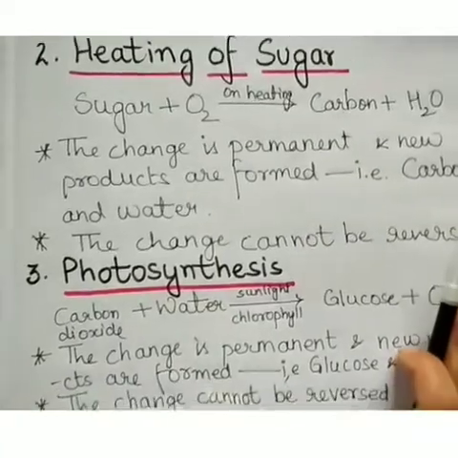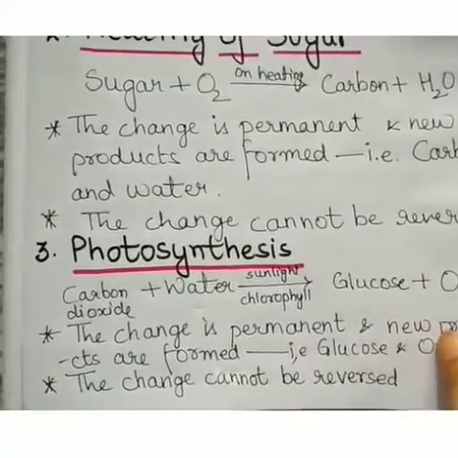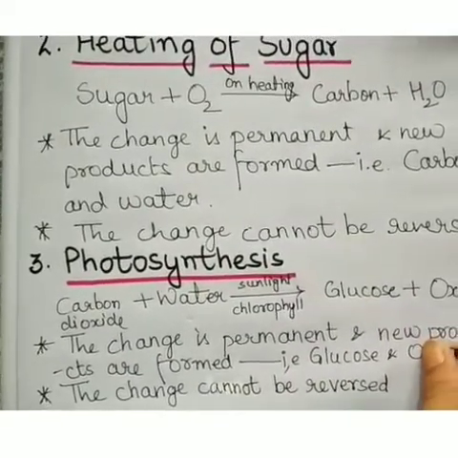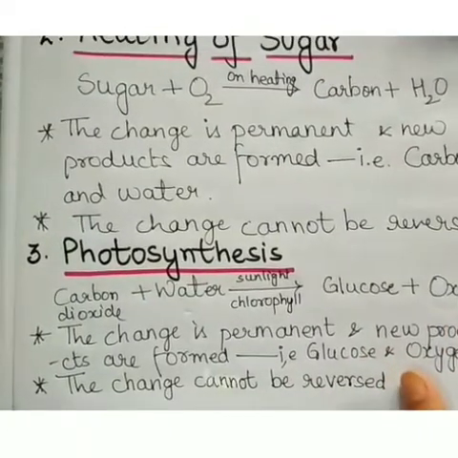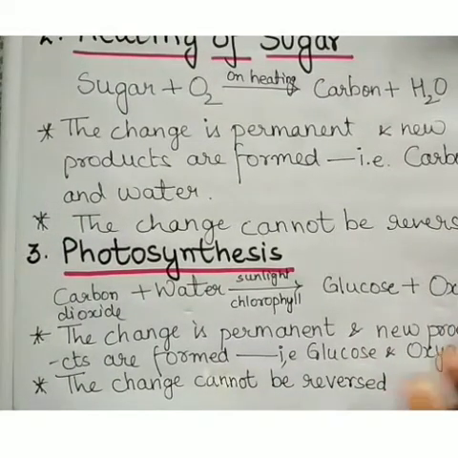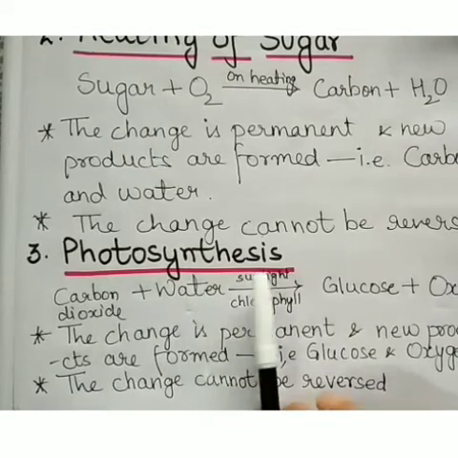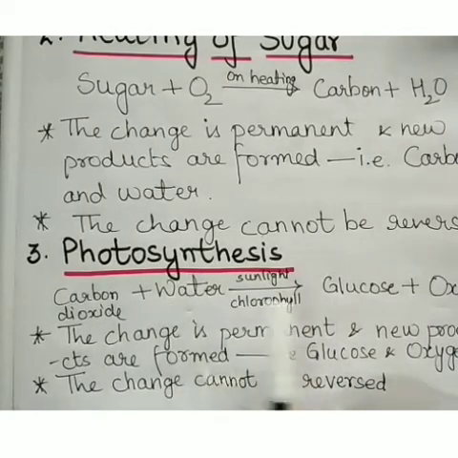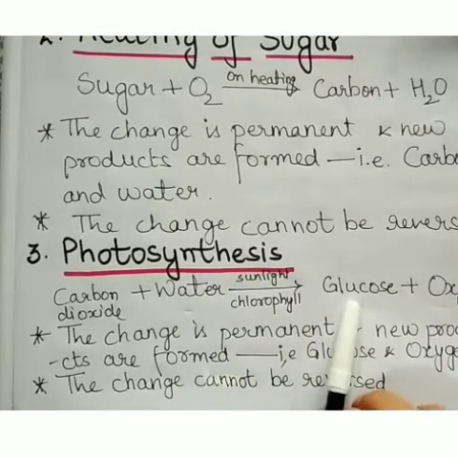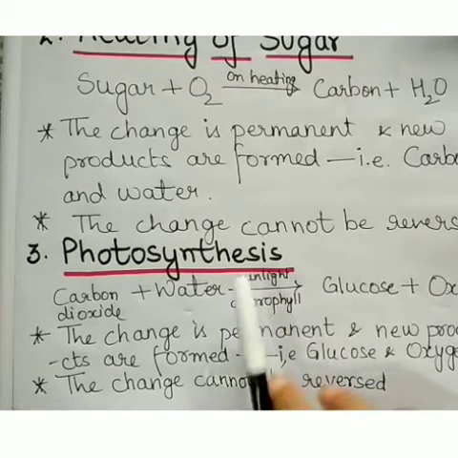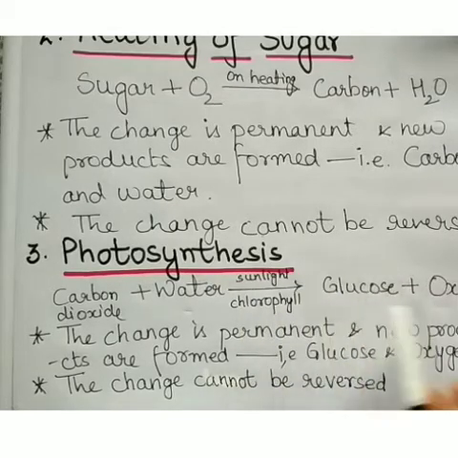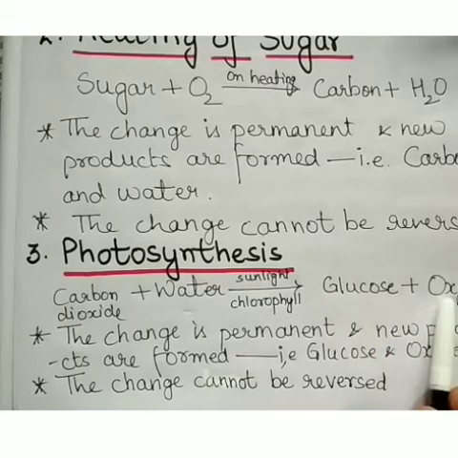The third example is photosynthesis. Photosynthesis, as we all know, is a process by which green leaves prepare their own food with the help of carbon dioxide, water, sunlight and chlorophyll. They give out food in the form of glucose, and they release oxygen.